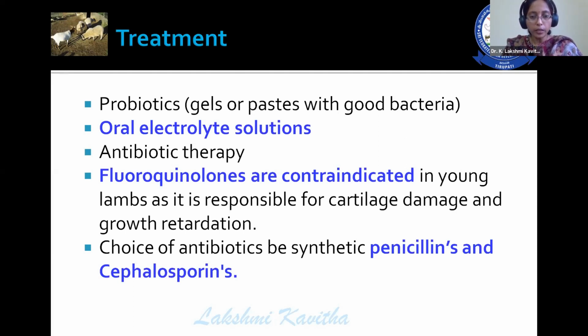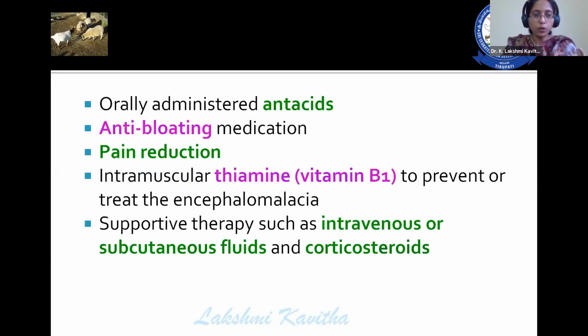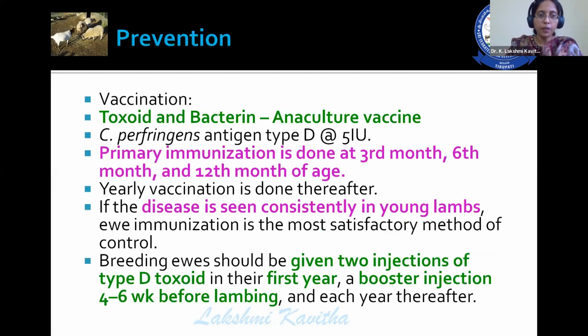The choice of antibiotics is either synthetic penicillins or cephalosporins. These are the best choice of antibiotics in case of this enterotoxemia. Also oral administration of antacids, anti-bloating medication, pain reduction, intramuscular thiamine to prevent encephalomalacia, and supportive therapy such as intravenous or subcutaneous fluids and corticosteroids. These are the things that help the animal to revive from the infection.